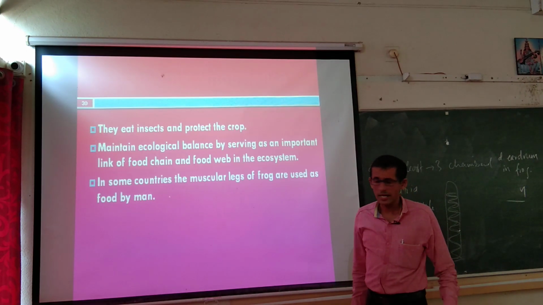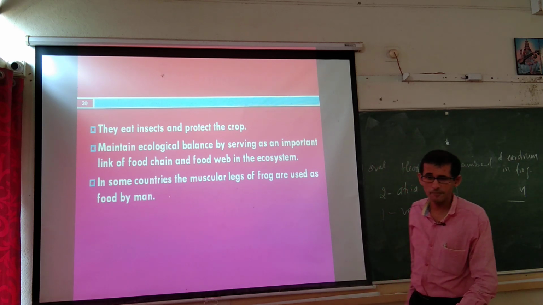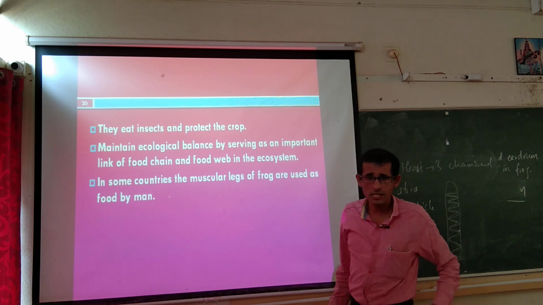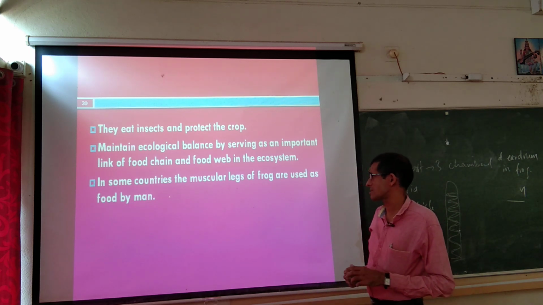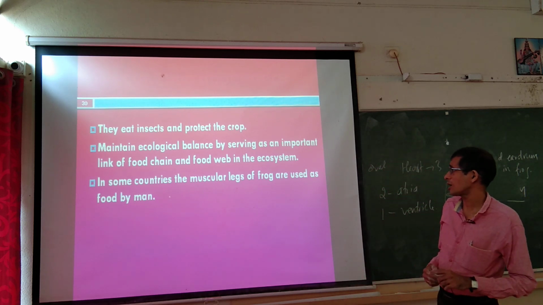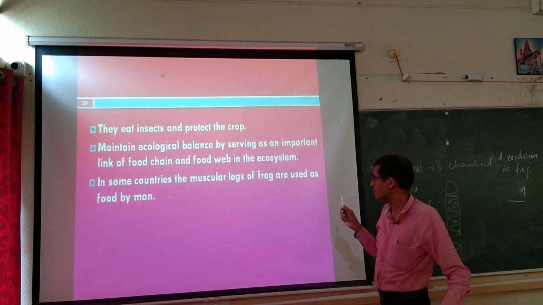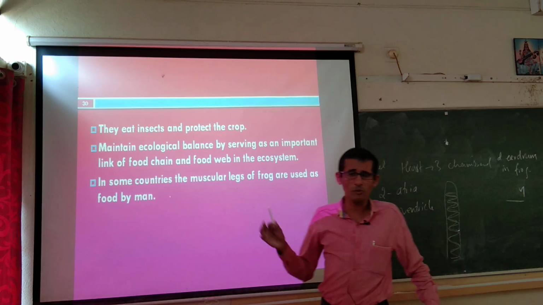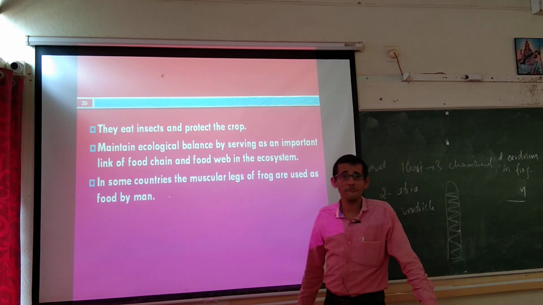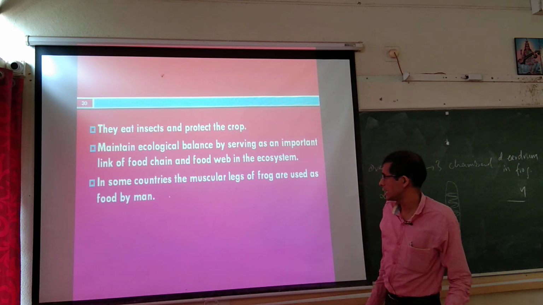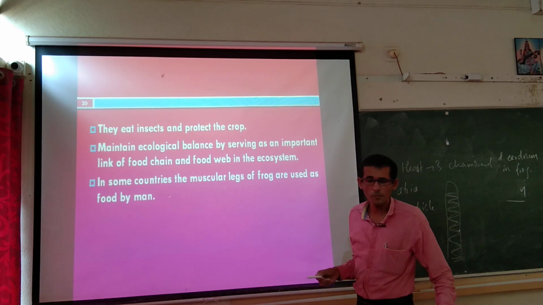And last is the economic importance. Frogs eat insects and protect crops from an agricultural point of view. It is a very important key animal in balancing the ecosystem. It maintains ecological balance by serving as an important link of the food chain and food web in the ecosystem. It is an integral part of the food chain and food web. In some countries, the muscular legs of frogs are used as food by man.